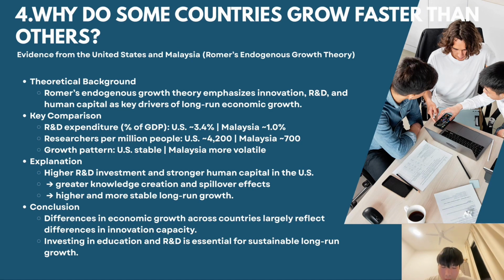The United States spends a lot of money on research and development. It also has many well-trained researchers. This helps the country create new technology and improve productivity. Malaysia spends less money on research and has fewer researchers. Because of this, it depends more on traditional industries and its economic growth is less stable. In conclusion, countries that invest more in education and research can grow faster and more steadily in the long run.